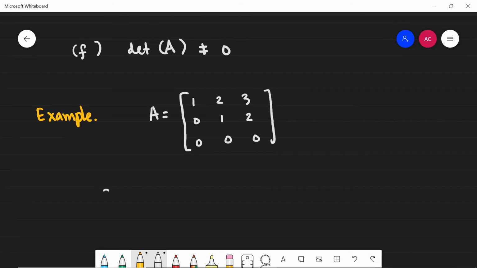So I know that the determinant of A is going to be 0 because it has a row of all zeros. In particular, this matrix does not have an inverse. And I determined that in a really easy way.